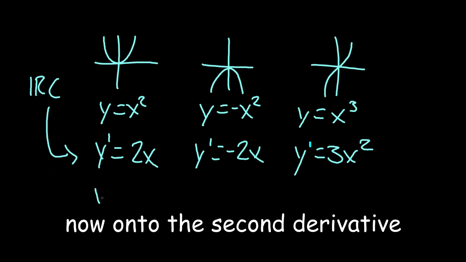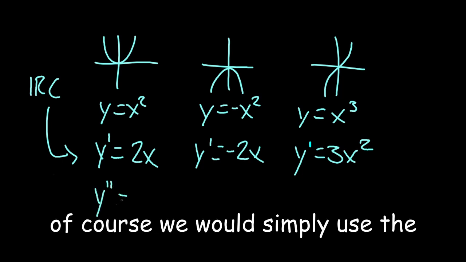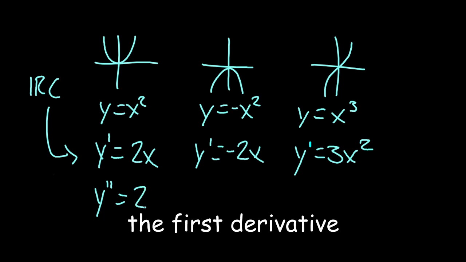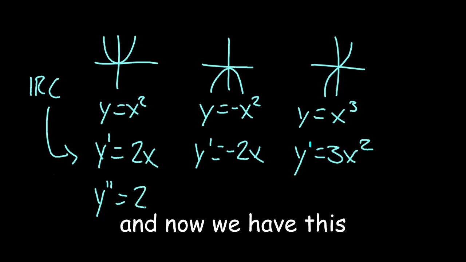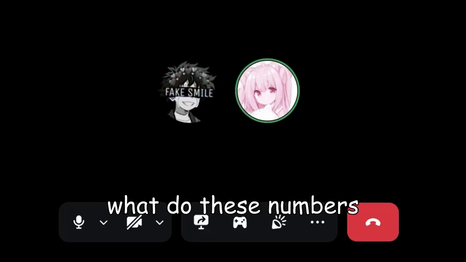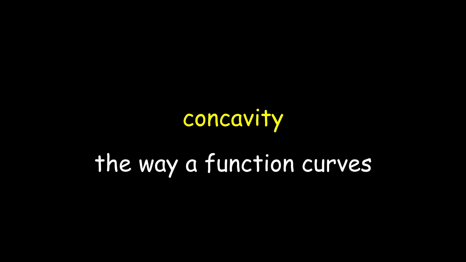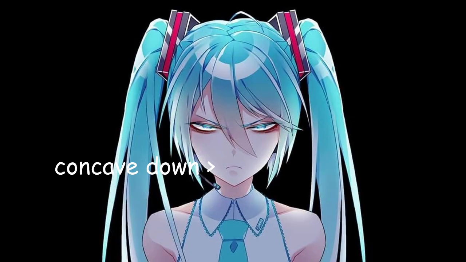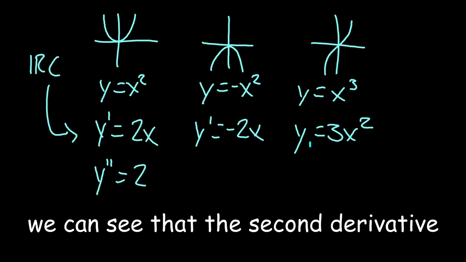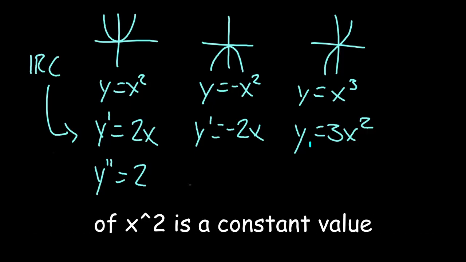Now onto the second derivative. Of course we would simply use the power rule to differentiate the first derivative. And now we have this. But what do these numbers mean, senpai? Let's introduce another new term, concavity. Concavity is just the way a function curves, that being either concave up, a smile, or concave down, a frown. We can see that the second derivative of x squared is a constant value.